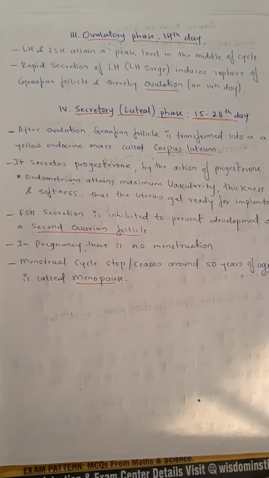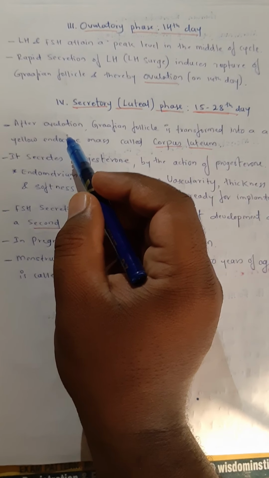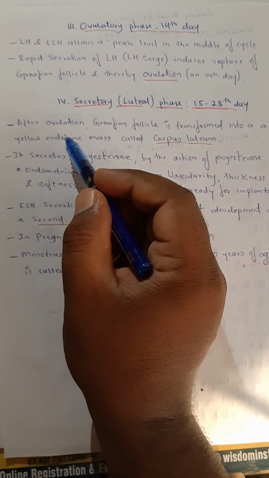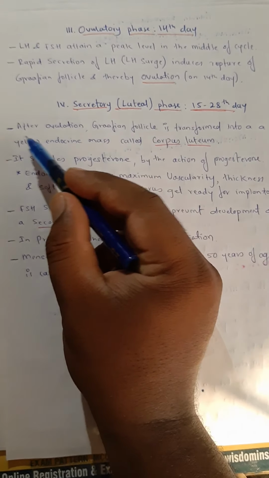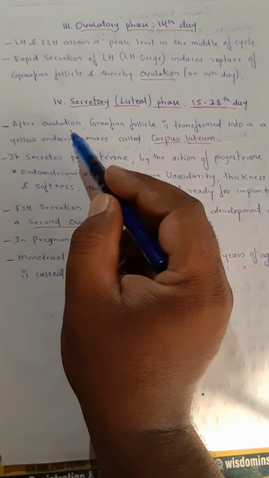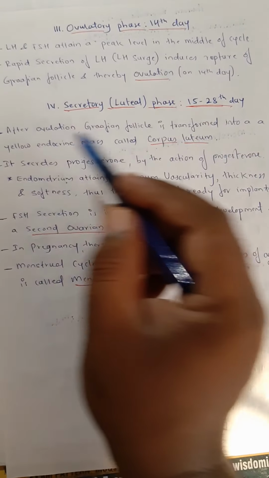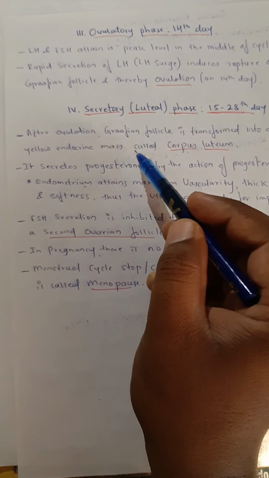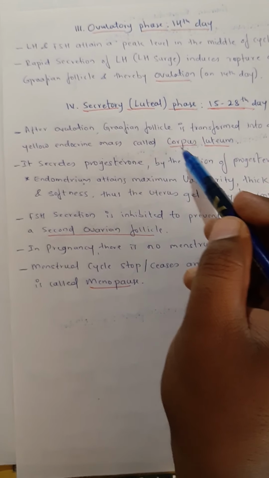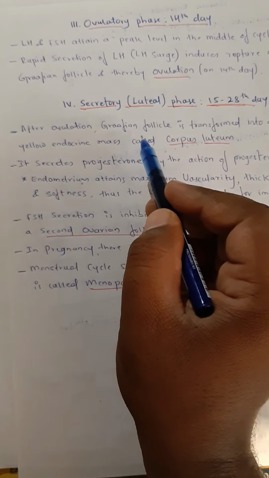In this phase, after ovulation, the release of the egg from the ovary or from the Graafian follicle, the Graafian follicle is transformed into a yellowish endocrine mass of cells called the corpus luteum. The corpus luteum is nothing but the Graafian follicle.